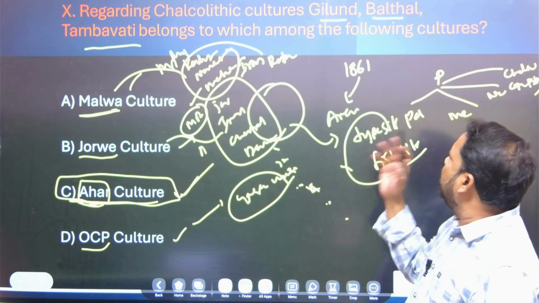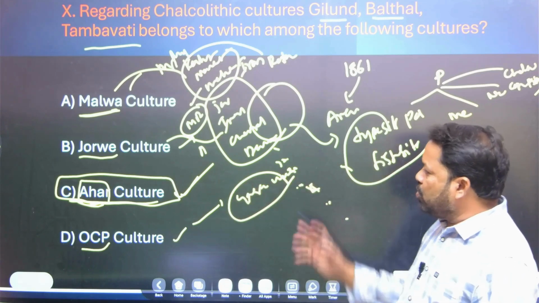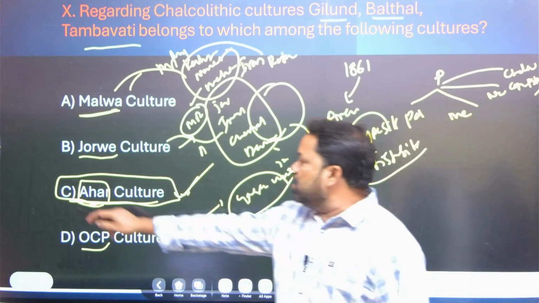But Giland, Baltal, Tambavati belong to Rajasthan. Ahar is the first site, so those come under the Ahar culture. So your answer is C.